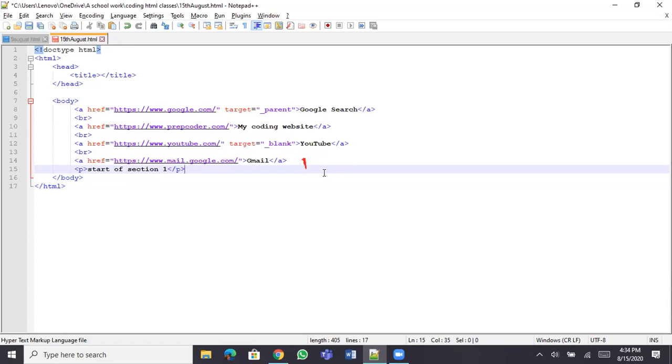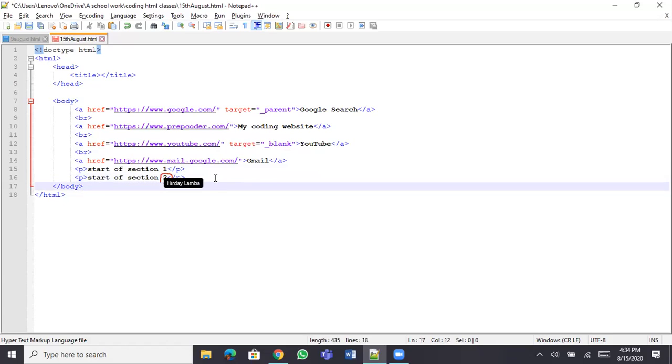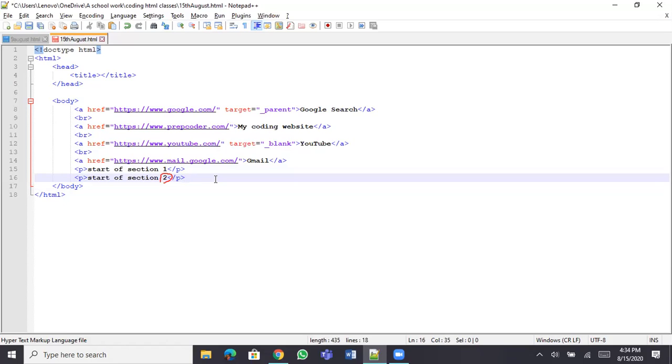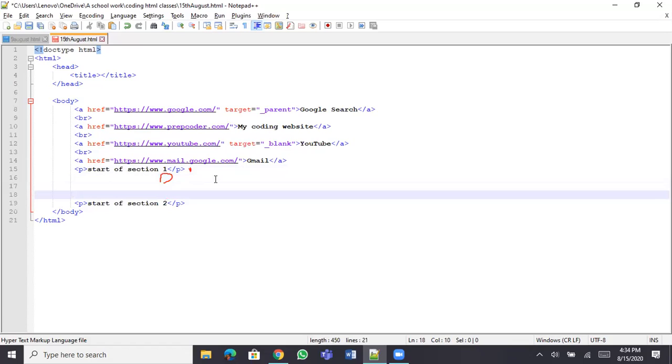Yeah, it came. Okay. Then just copy this line, Shreyans, and paste it below that. Copy this and paste it below that. Yes, sir. And now say start of section 2. Okay, sir. And between these two lines, just hit enter 2 or 3 times. Yes, sir. Okay. And put a break tag, BR.